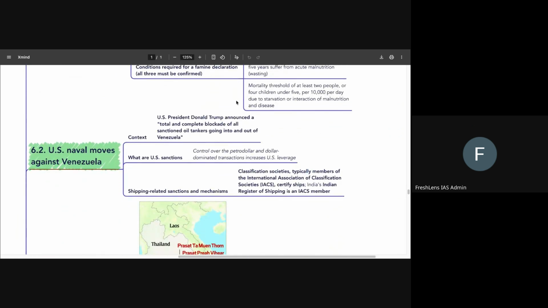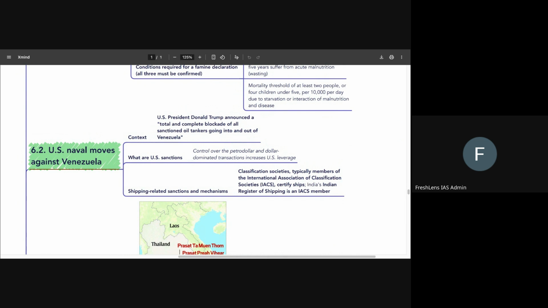In the next topic, which is US naval moves against Venezuela, we are going to read much more in the second part, the update of laser focus. We'll start discussing the geography of Venezuela and so on. But in the context of this particular article, we are only going to understand what US sanctions are, what secondary sanctions are, what the petrodollar is, and what the impact of that is on international relations. So US President Donald Trump announced a total and complete blockade of all sanctioned oil tankers going to and out of Venezuela. So that happened. The sanctions were announced by the US.